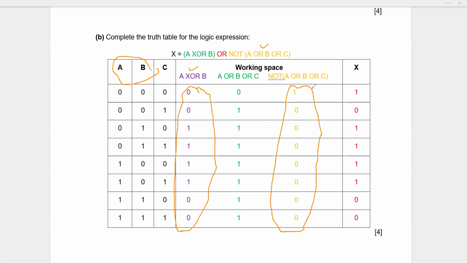So this is how you will get the two operations, and then you will be performing the OR operation here. So OR means 0 or 1 is 1, 0 or 0 is 0, 1 or 0 is 1, and so on. So in this manner, if you have reused the working space properly and done this whole thing properly, then definitely your final answer will be accurate, and you can solve it in a very short span of time. And 4 marks are going to be yours.